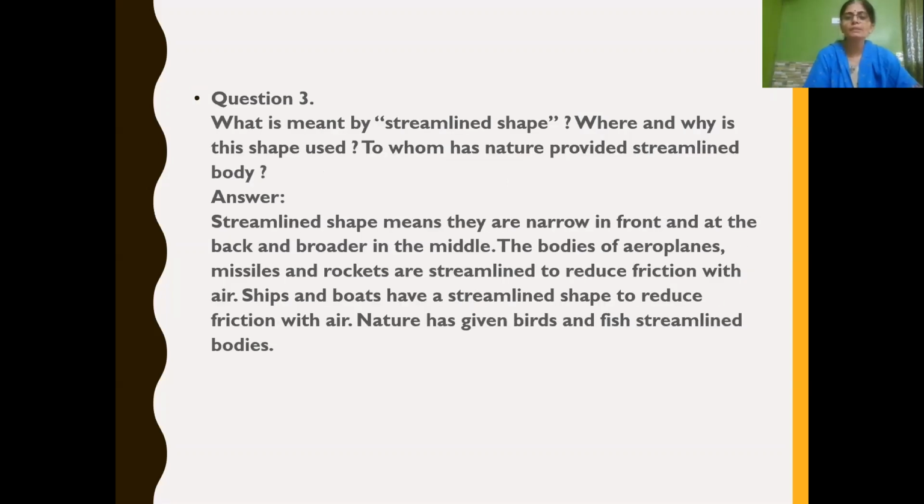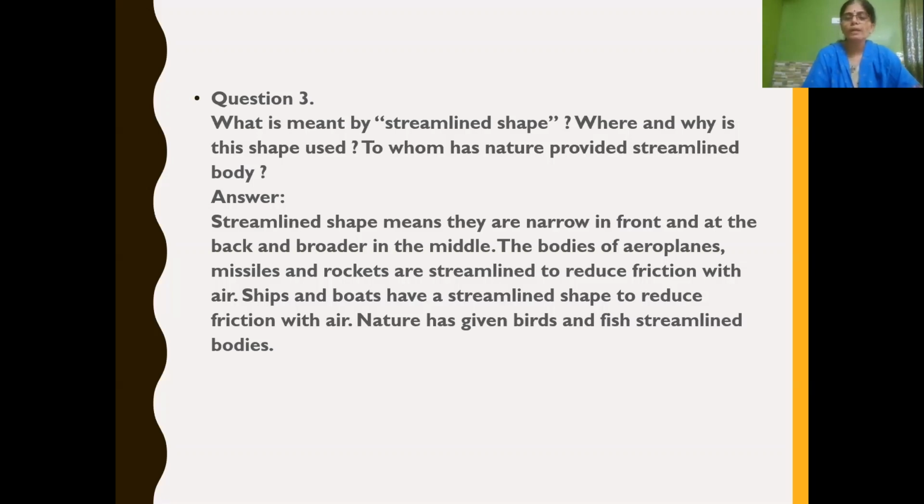Next, what is meant by streamlined shape? Where and why is this shape used? To whom has nature provided a streamlined body? First one, what is streamlined shape? Shapes that are narrow at both the ends and broader in the middle are called streamlined shapes.